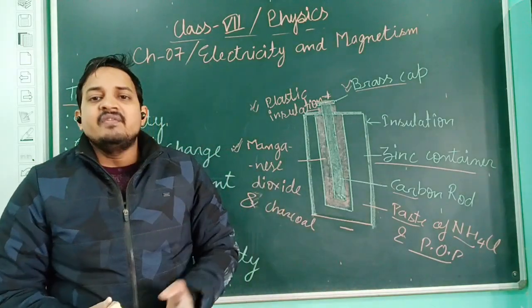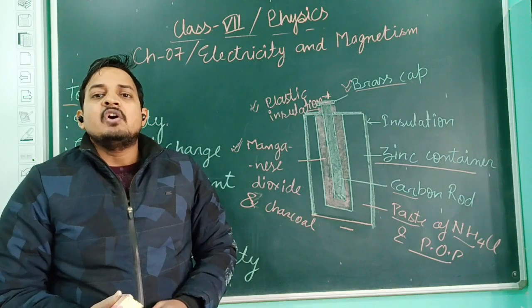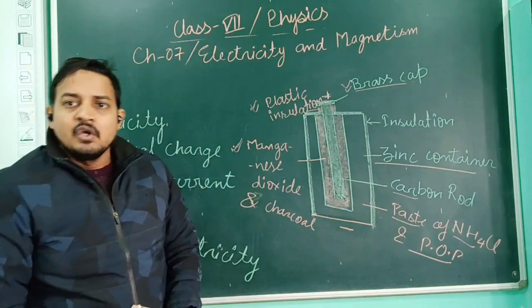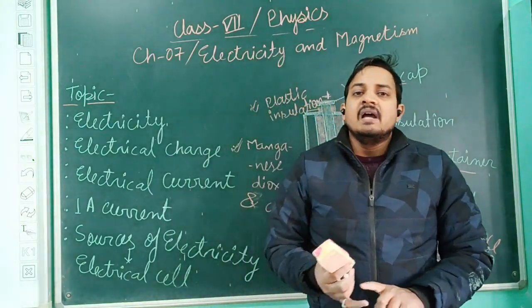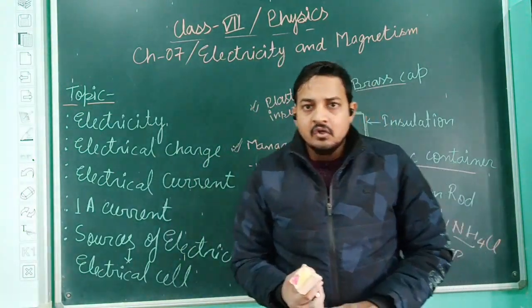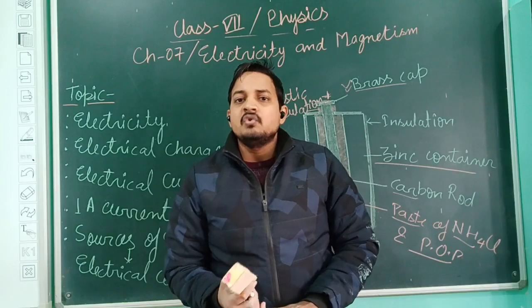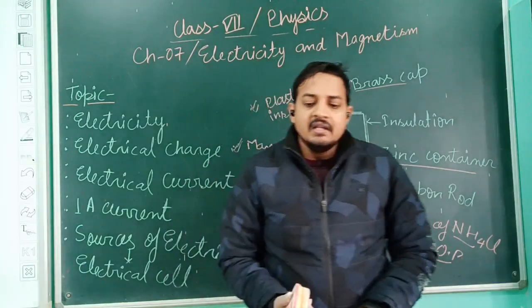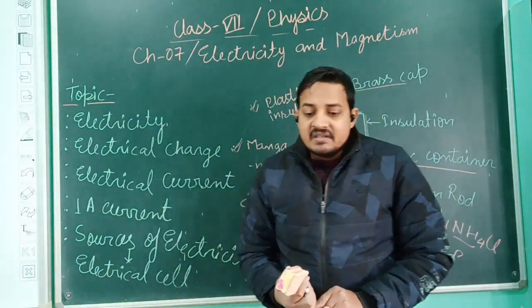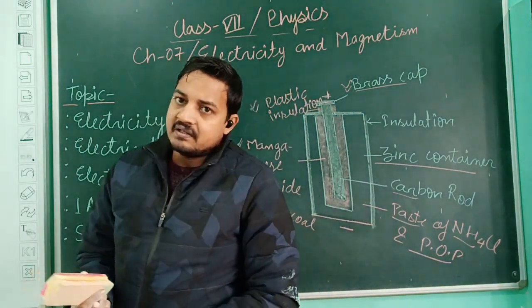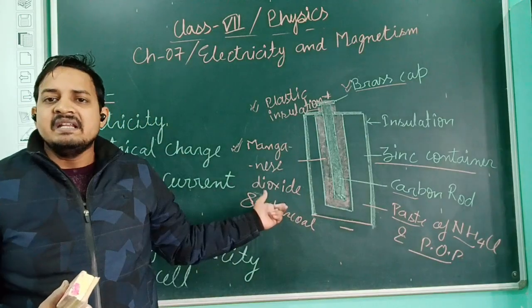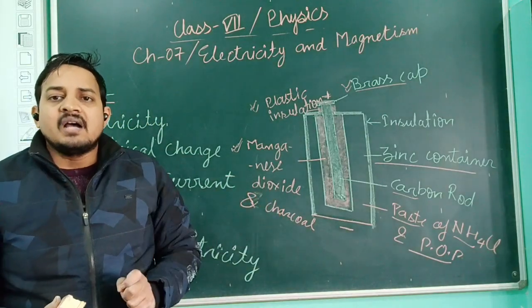Now, why are we using this simple dry cell? Because it has some advantages. What kind of advantages does it have? It is completely dry and it is available in different sizes and shapes. So wherever we have to use it, we can use it very easily. The second advantage is that, unlike the other primary cells, it can be fitted inside the device without any risk of leakage. It is completely dry in nature, so there is a very low risk of leakage.